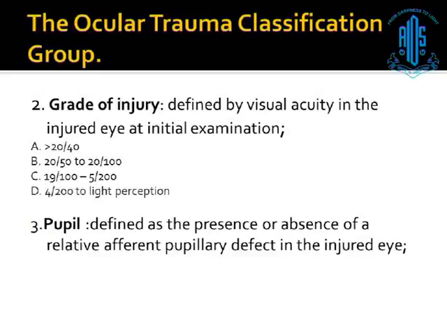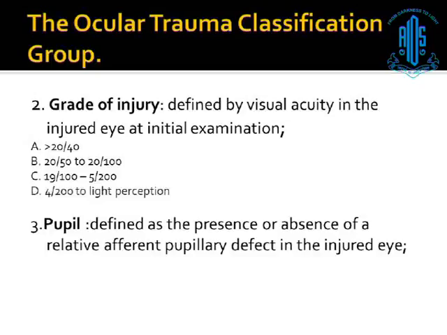Next is the grade of injury. The severity of the injury is defined by the visual acuity in the injured eye at the time of examination. So they divided it into A, B, C, D. A being a visual acuity of more than 20/40, B from 20/50 to 20/100, C being 19/100 to 5/100, and D being the poorest of all, that is 4/100 to light perception.